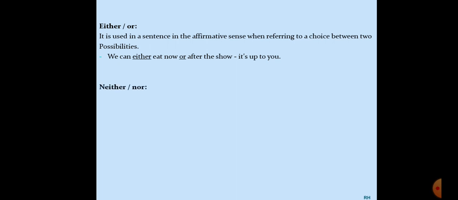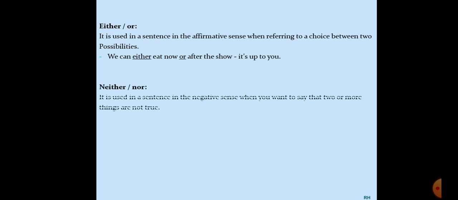Let's talk about neither-nor. Now neither-nor is negative, of course. Either-or is positive choices, neither-nor is negative choices. It is used in a sentence in the negative sense, when you want to say that two or more things are not true, meaning none of the possibilities are going to work out or none of the possibilities are true. In a negative sense we use neither-nor.